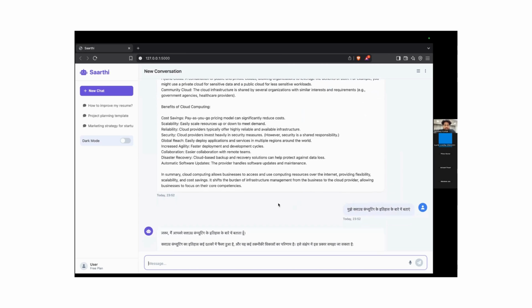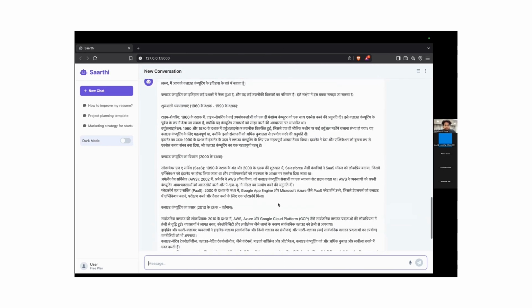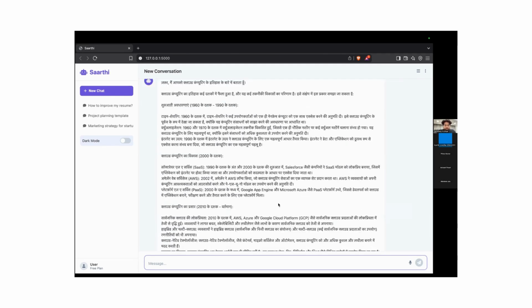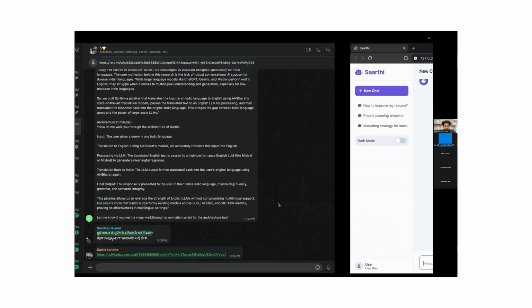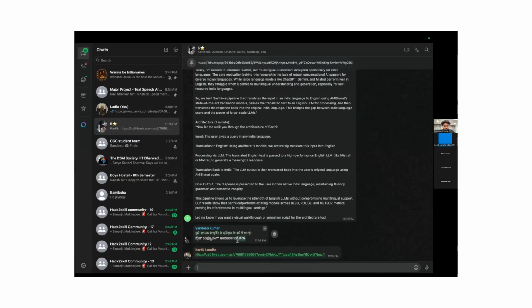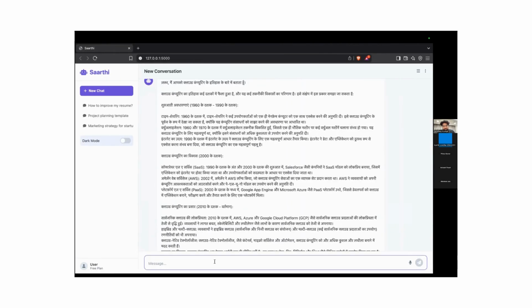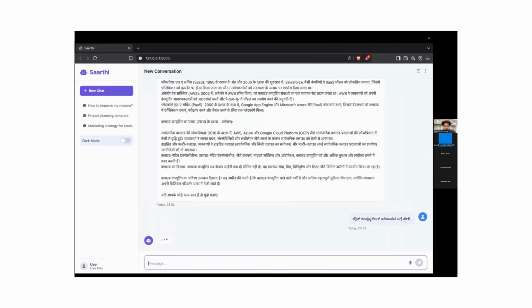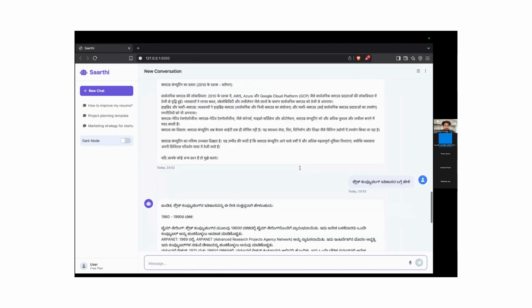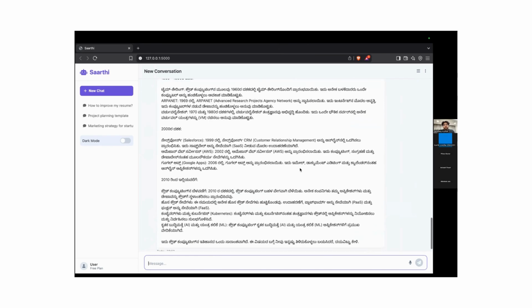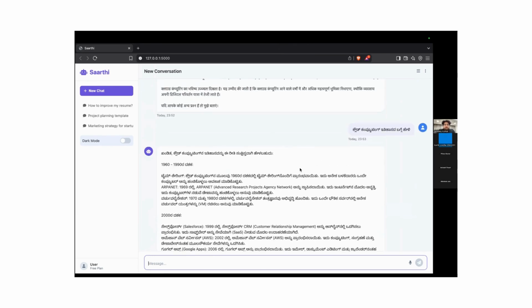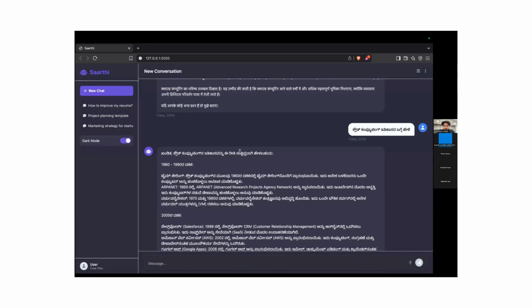Since we as users understand Hindi and English only, we are testing it on Hindi and English. If you look at Kannada, it will also generate in Kannada. I'm just giving these as instances and examples to give a clear understanding. So this is the Kannada version of it. The same question, what is cloud, has been asked in 3 different languages, and this is the output that it generates.